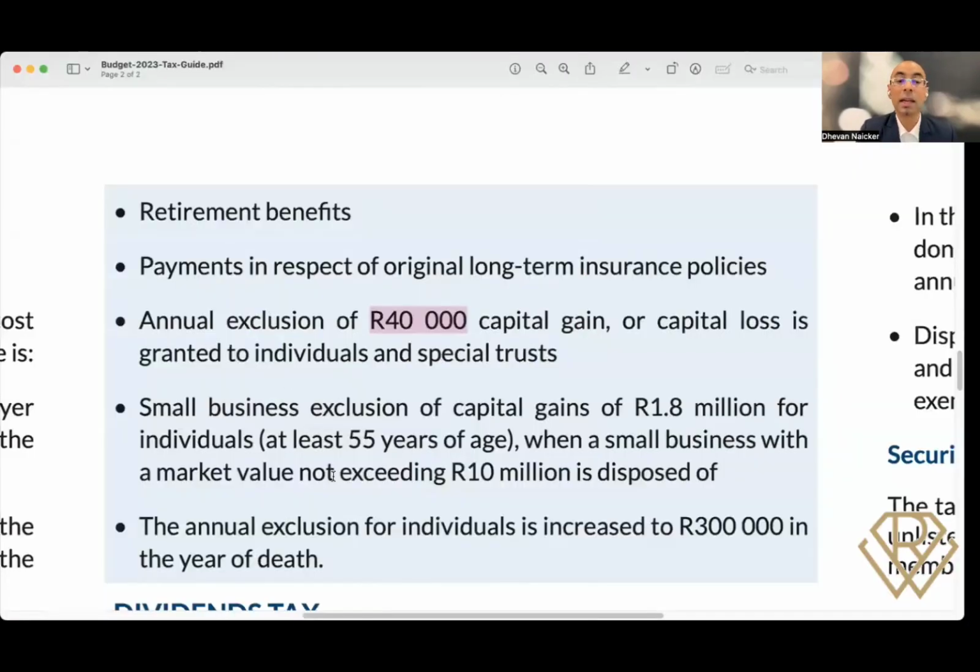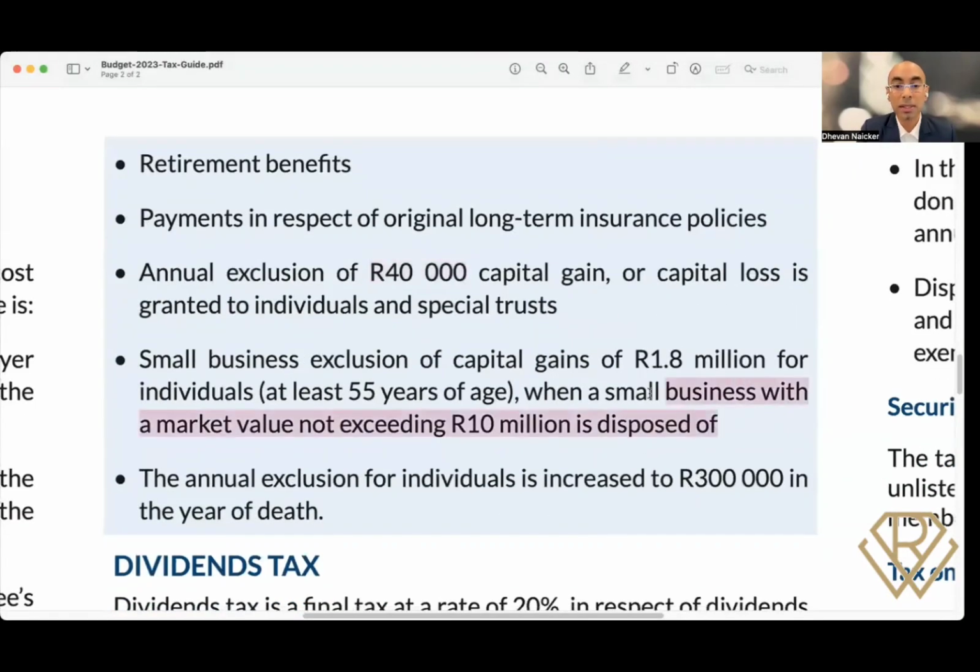And let's go back. Then in terms of small businesses, if you're running your own small business, there are certain conditions to this, right? But you get 1.8 million rand. And then there's also an annual exclusion on death, meaning at the time that you close your eyes, you get now 300,000 for that tax year. Now I'm going to use an example here with the unit trust so that you get to understand how capital gains tax applies on unit trust. Because if you're selling this all at one hit, then it can trigger a problem.